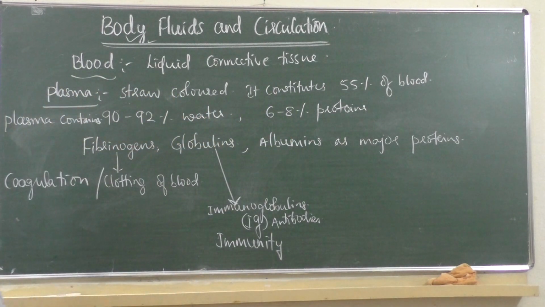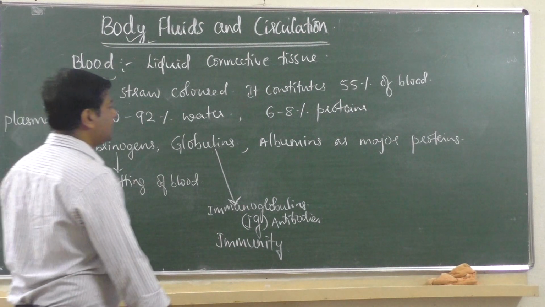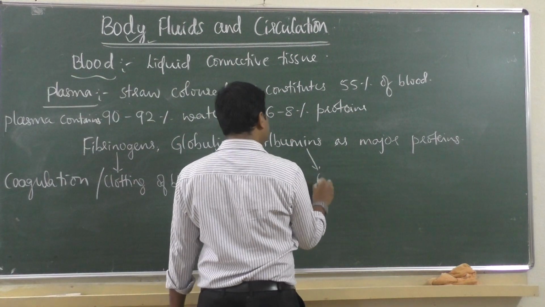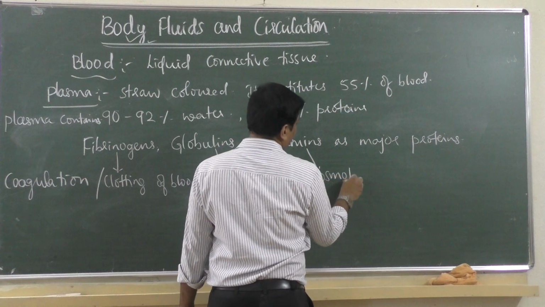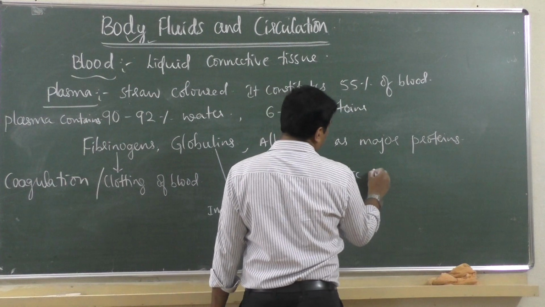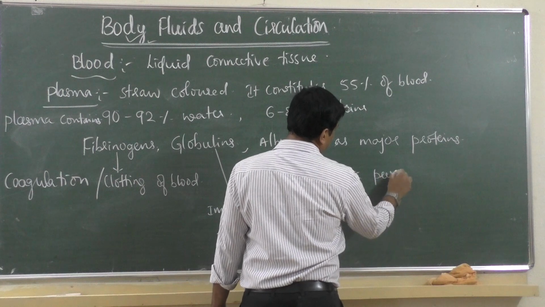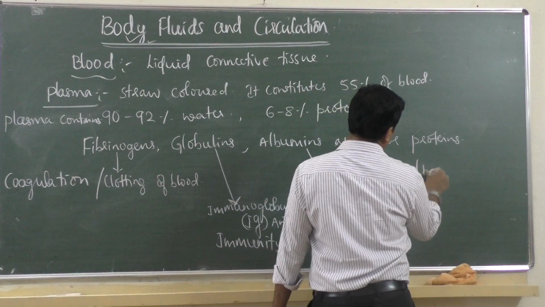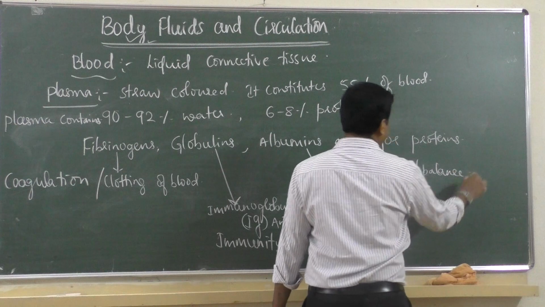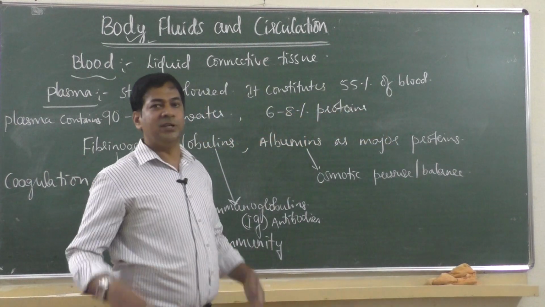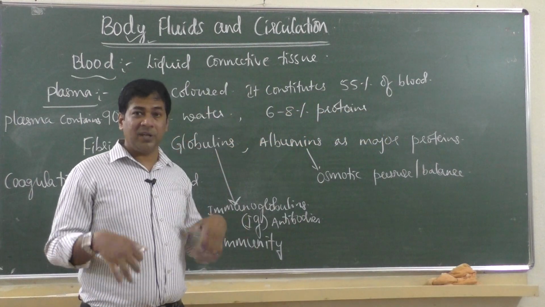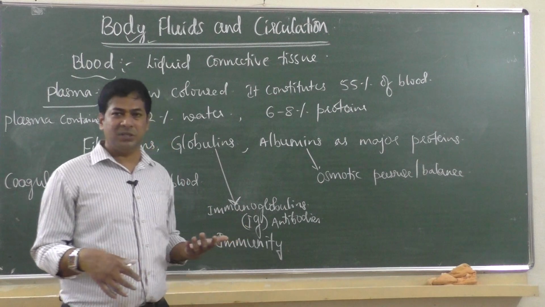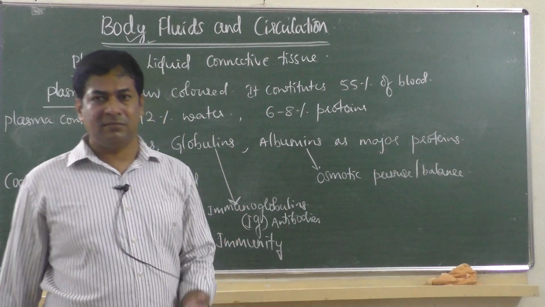So these are the major proteins. Then why are albumins required? It is required for maintaining osmotic pressure, or you can say osmotic balance of the body. It means balance of body fluids, the pressure of body fluids. You know what osmoregulation means. Already we have learnt in detail.